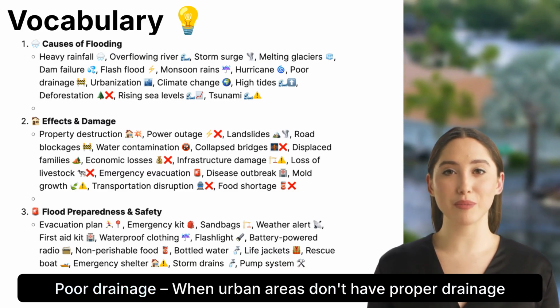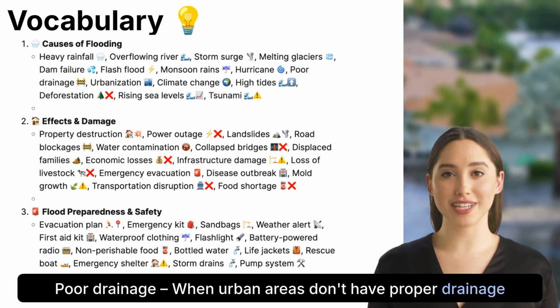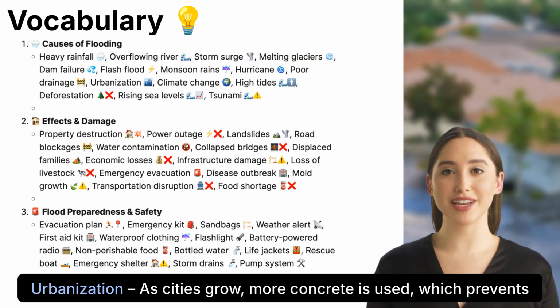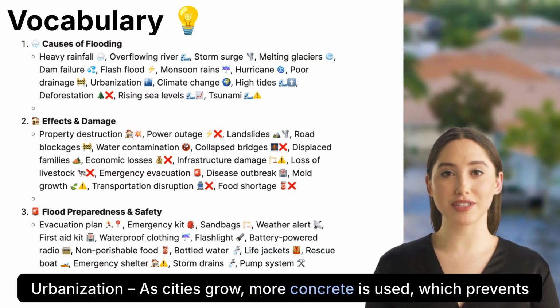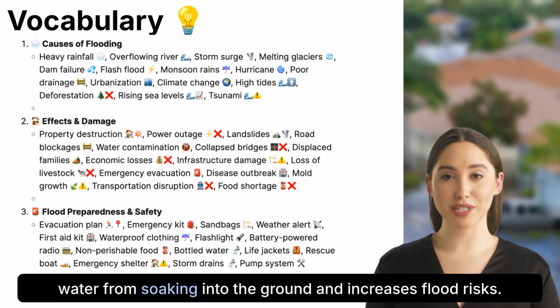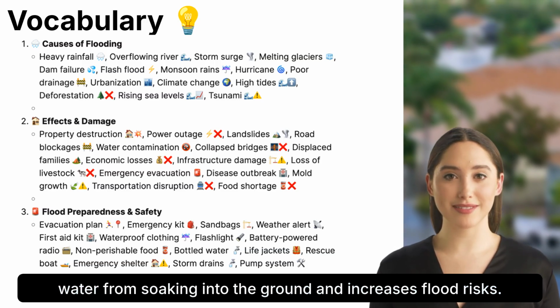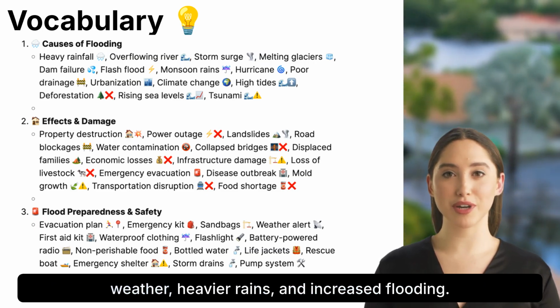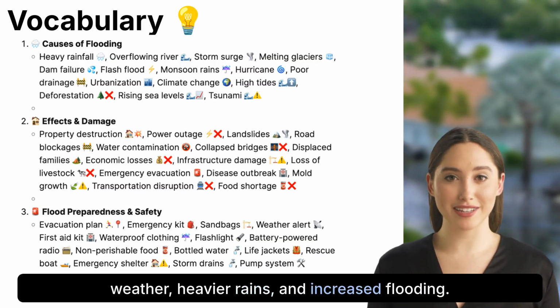Poor drainage, when urban areas don't have proper drainage systems, rainwater can collect and lead to flooding. Urbanization. As cities grow, more concrete is used, which prevents water from soaking into the ground and increases flood risks. Climate change. Rising global temperatures contribute to extreme weather, heavier rains, and increased flooding.